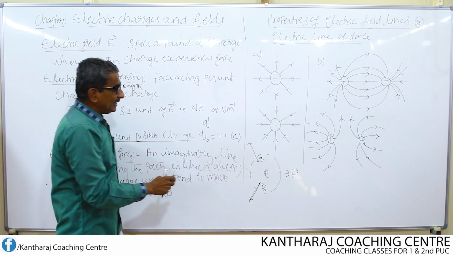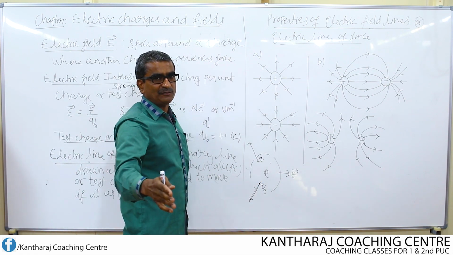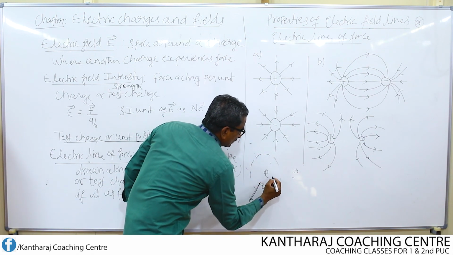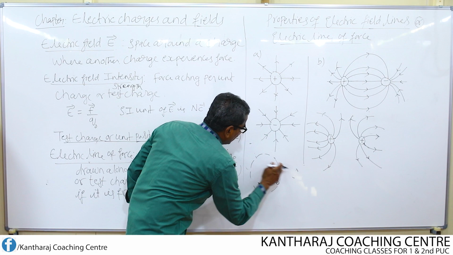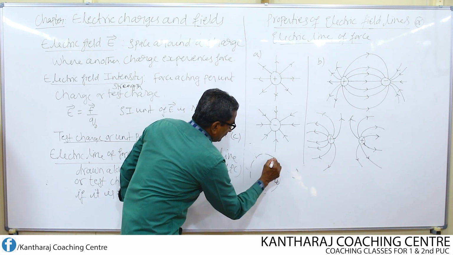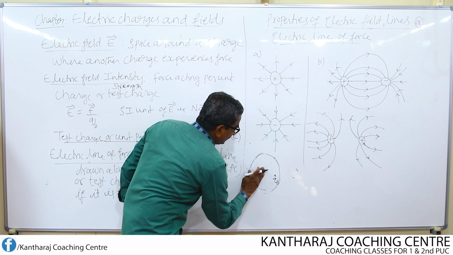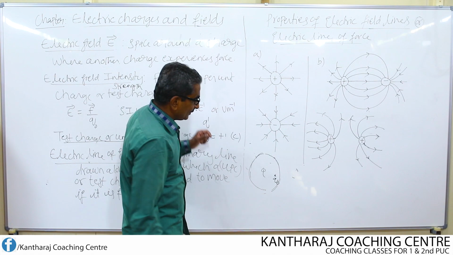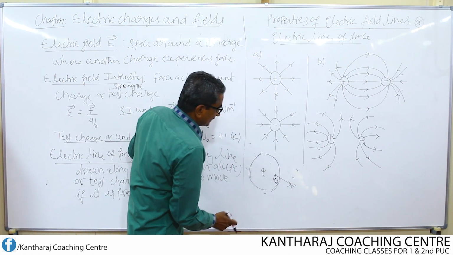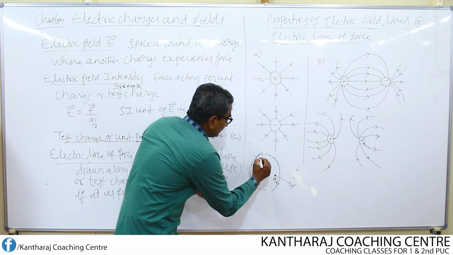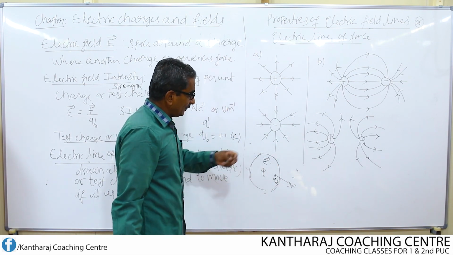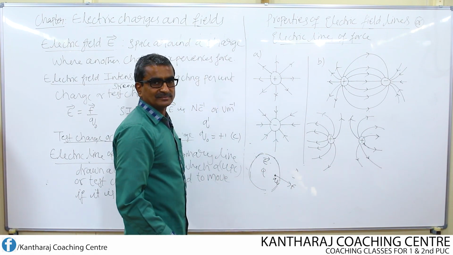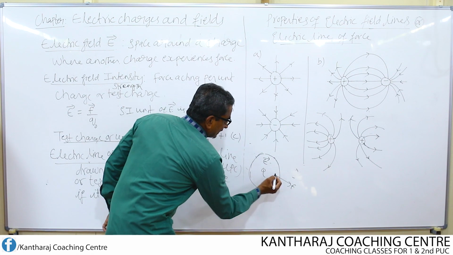Only if you consider this space, it is an electric field. In that space, now if you keep one test charge, say for example Q0, so this is the boundary I am considering all around this source charge. Now on this test charge, if some amount of force acts, then we call this an electric field. But what is the strength of this electric field? If you want to find the strength of the electric field, find out the amount of force acting on this charge. That itself is known as field strength at this point.